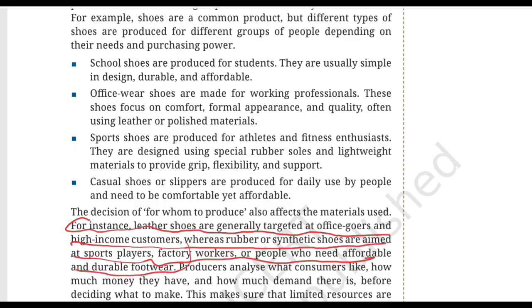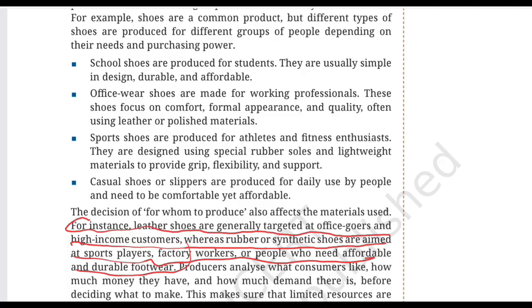So, the textbook is showing us how the intended consumer group can influence the product. Like I gave you examples in the school shoes and the formal wear, different materials can be selected depending on purpose, durability, cost, and the customers being served.